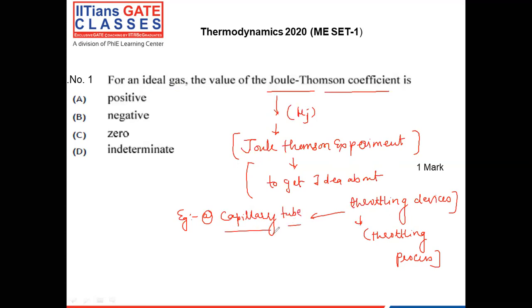The name itself suggests throttling device means the flow is taking place through a restricted passage. The flow is not fully smooth. There is some restriction in between the flow path. Capillary tube is one example of a throttling device. Second example, partially opened valve.